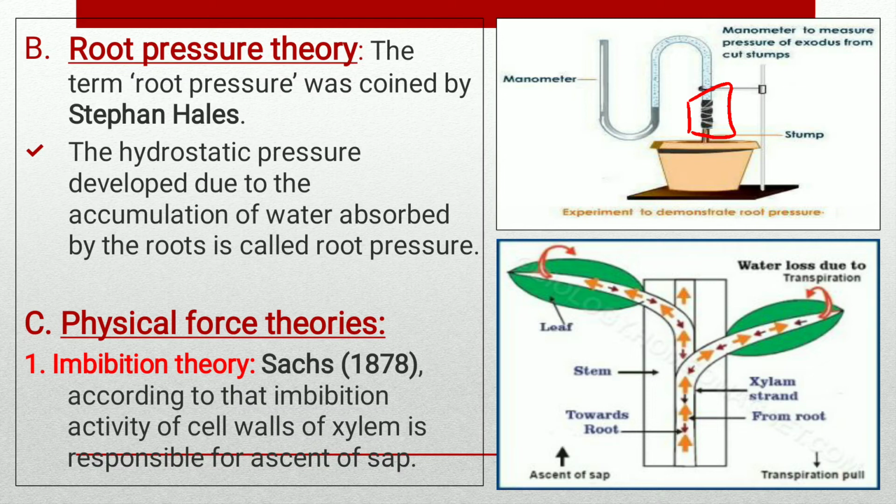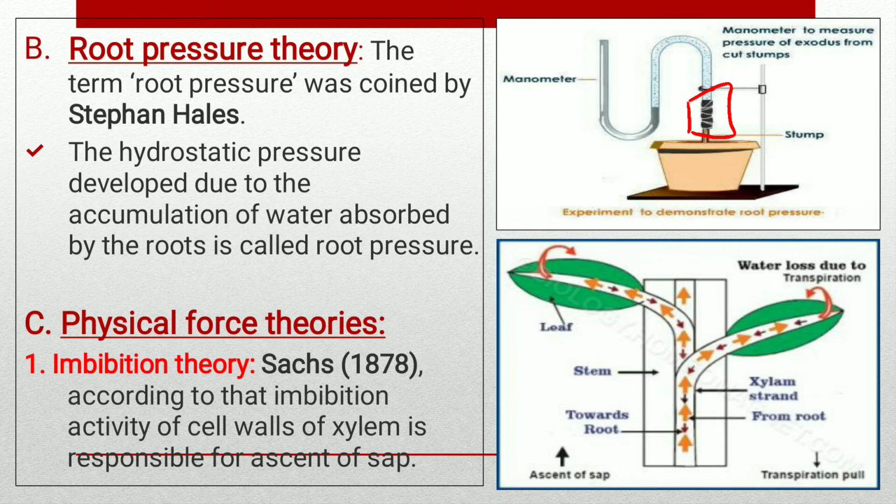Strasburger observed the ascent of sap in a plant in which the roots were removed. The magnitude of root pressure is very low, and it could lift water up to 21 meters only. Many of the tallest trees have no root pressure. In gymnosperms, root pressure has very rarely been observed.